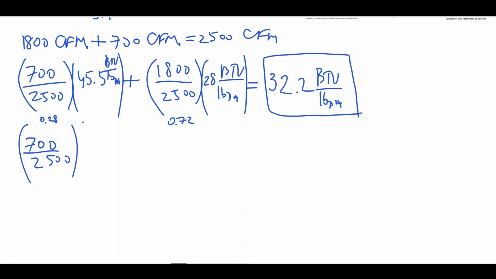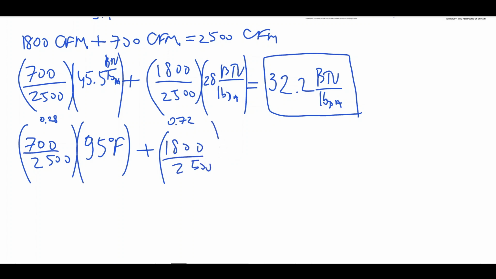Our outside air was 95 degrees Fahrenheit, and our return air was 75 degrees Fahrenheit. That's going to give us a temperature of mixed air of 80.6 degrees Fahrenheit.